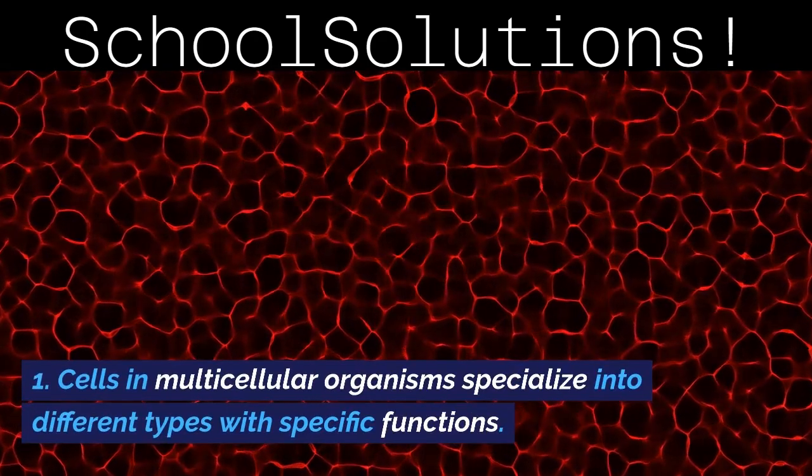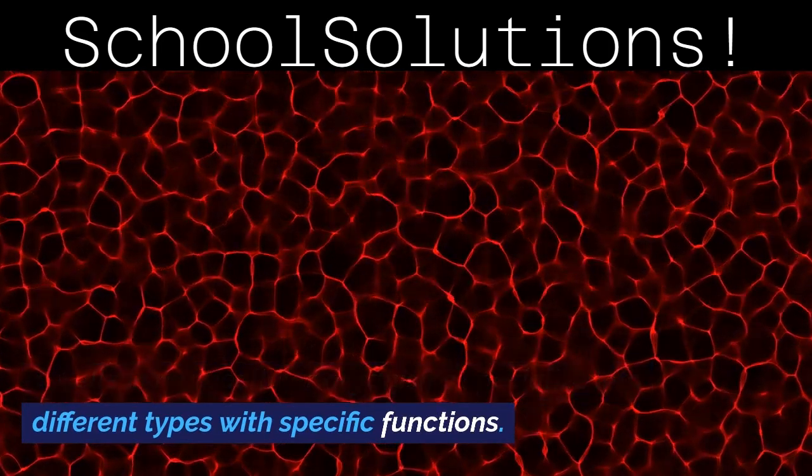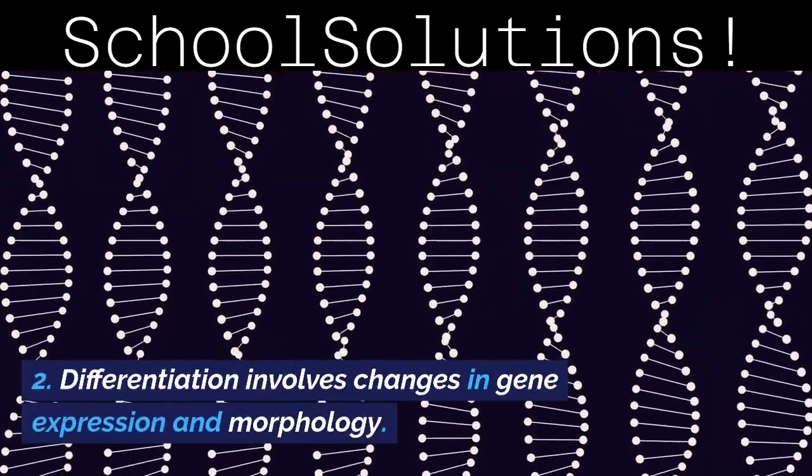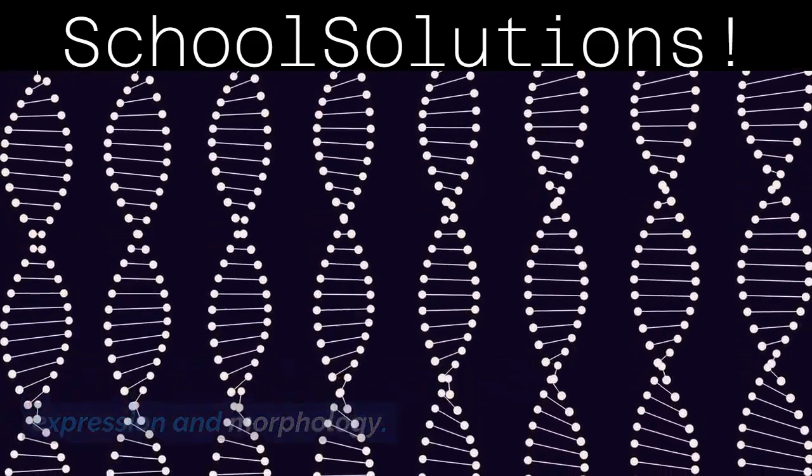Cell differentiation. 1. Cells in multicellular organisms specialize into different types with specific functions. 2. Differentiation involves changes in gene expression and morphology.